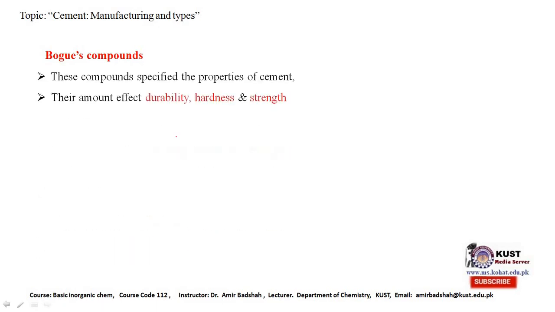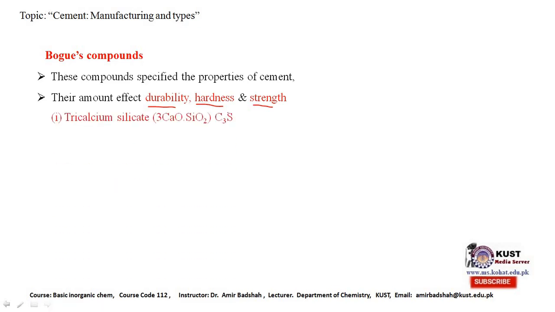Bogue's compounds. These are the compounds present in the cement, and each compound has specific properties. The amount of these compounds present in the cement affects its durability, hardness and strength. So the percentage of each affects durability. Some compounds make it more durable, some less durable; some increase hardness in less time, some increase hardness over a long time, and similarly for strength.